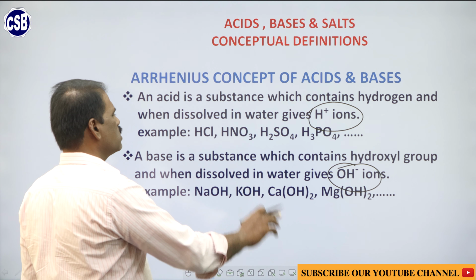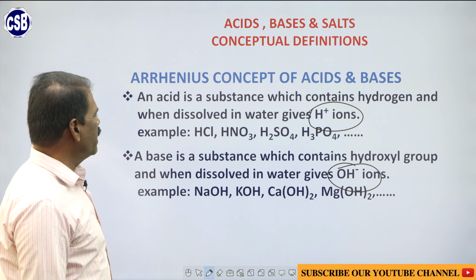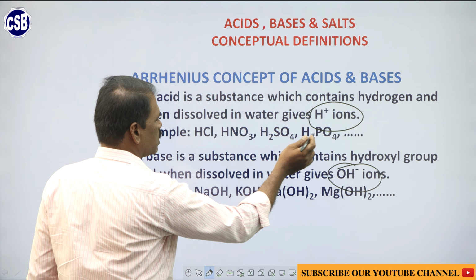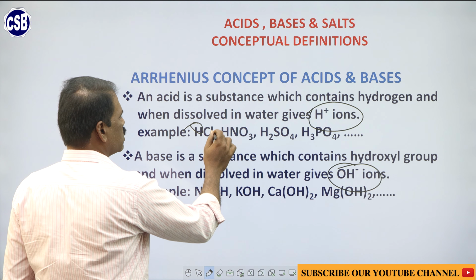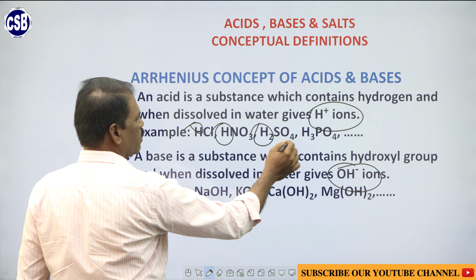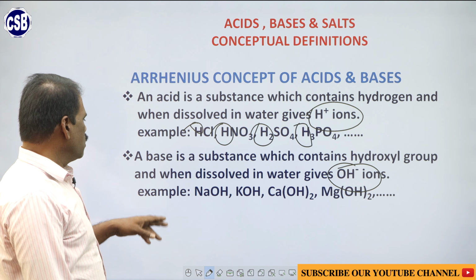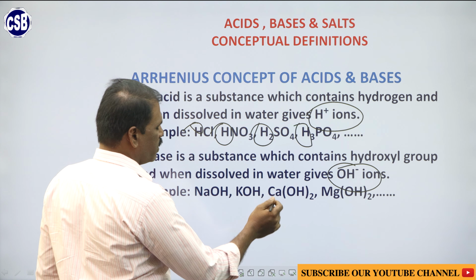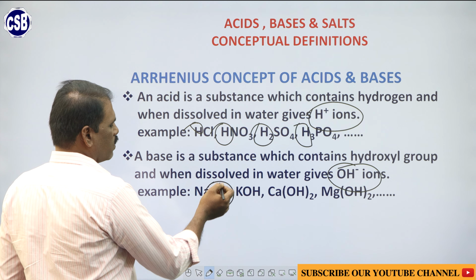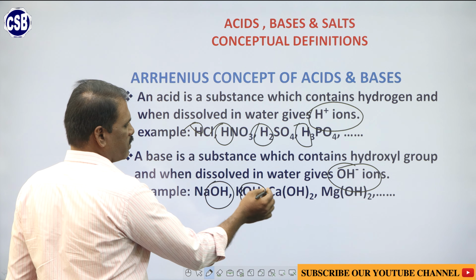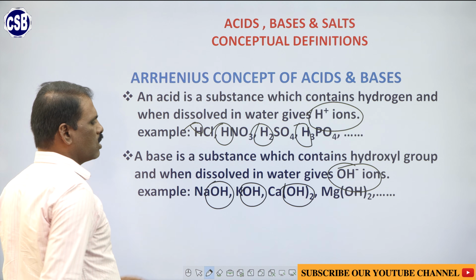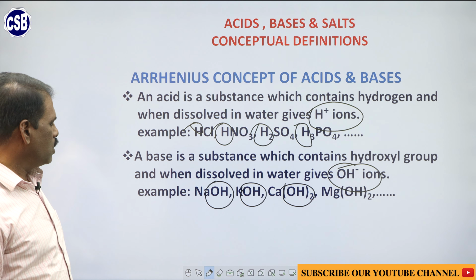For example, these are some of the examples for acids: HCl, HNO3, H2SO4, H3PO3. In all these acids hydrogen is there. When you dissolve them in water, they donate H plus ions. Here these are the examples for bases. When you dissolve them in solution, they give out OH minus ions.